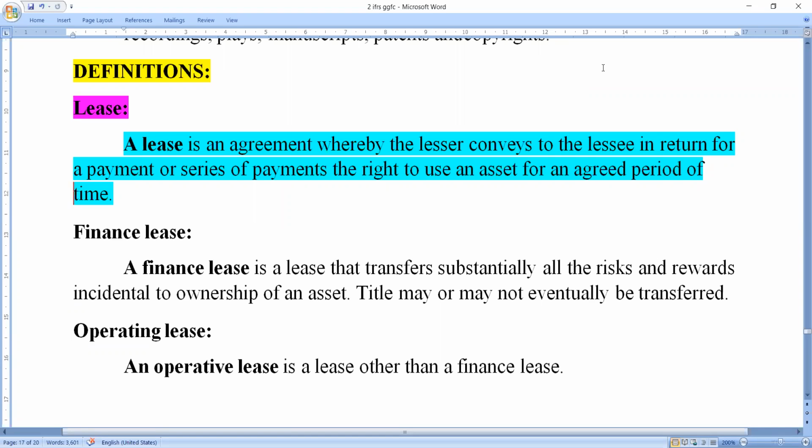Why? Because they do not have enough capital to use the particular asset, they go for this type of contract. This type of contract helps small-scale entrepreneurs and businessmen. It is very useful to small businesses. Therefore it is a very important contract.